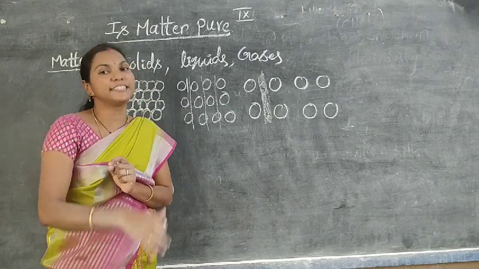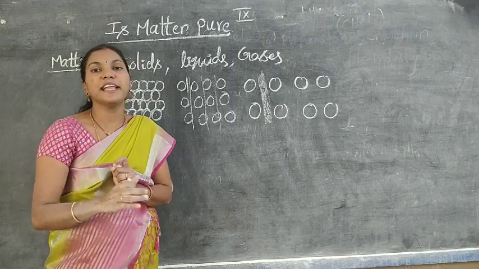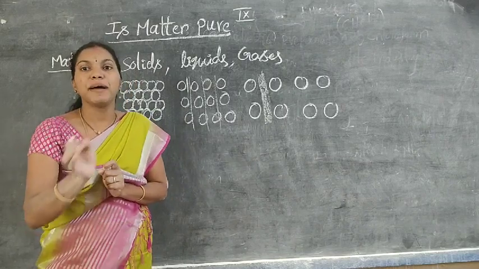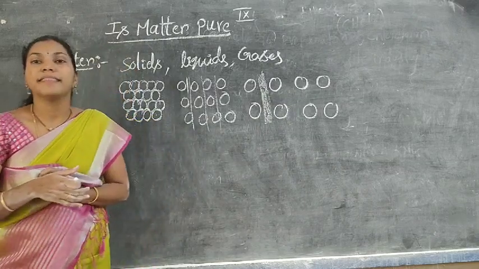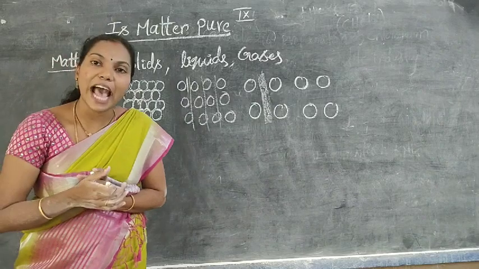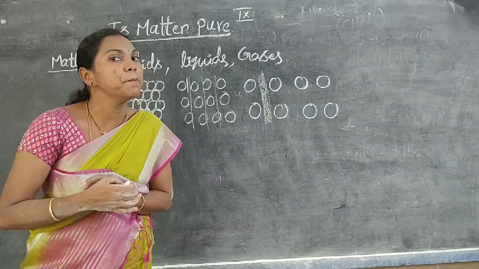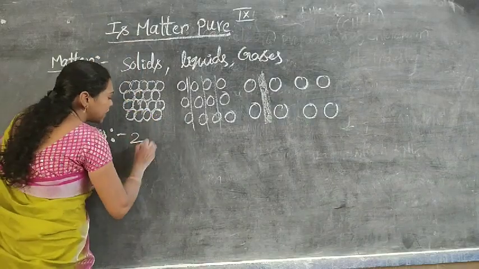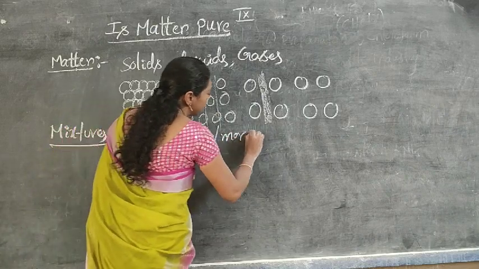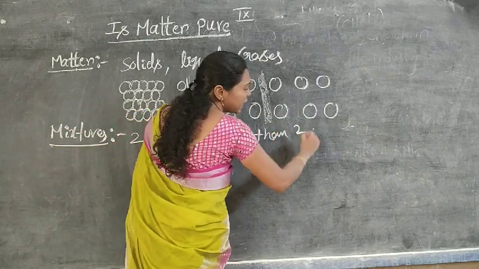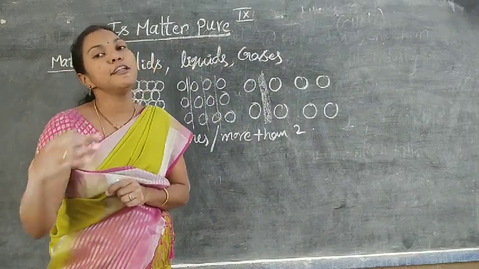This is nothing but a mixture of different gases. A mixture always contains two or more types of components, of the same or different nature.